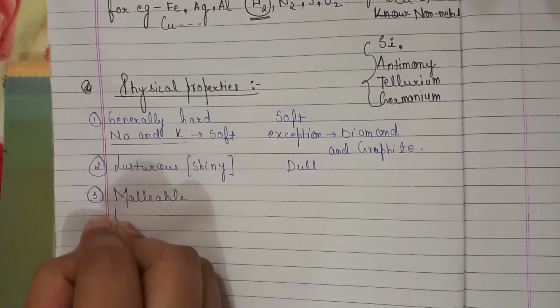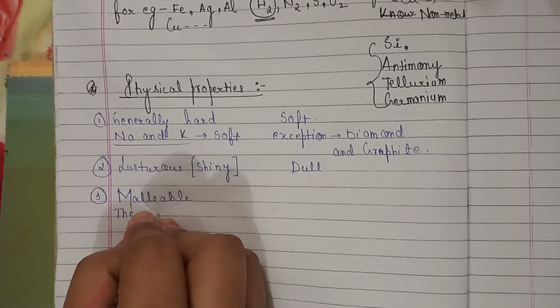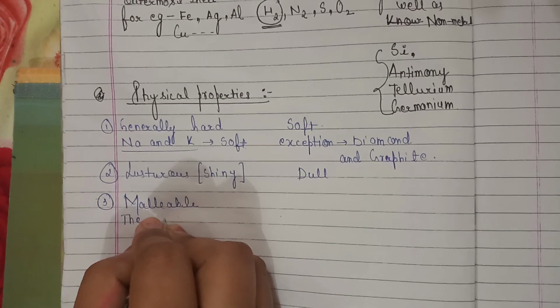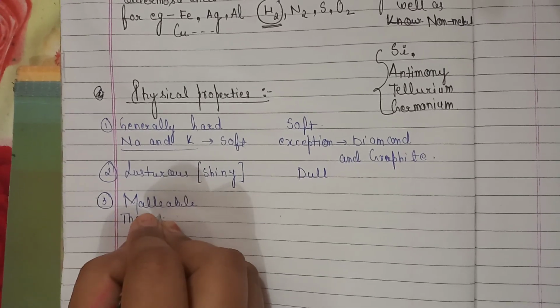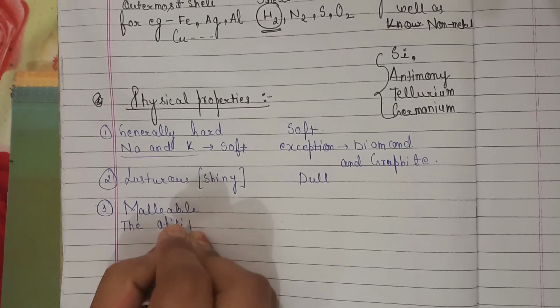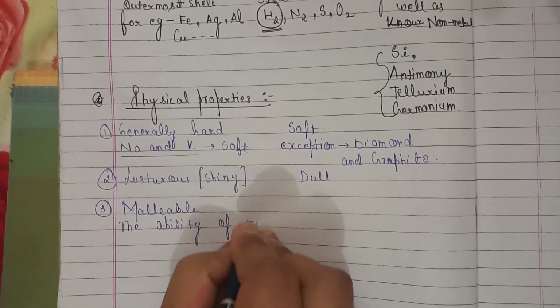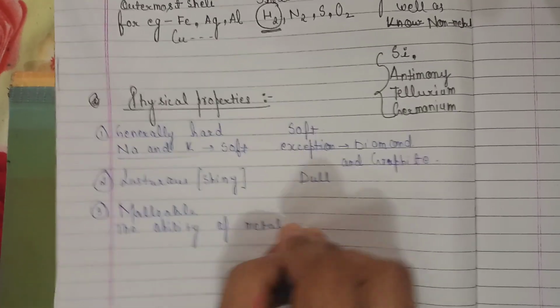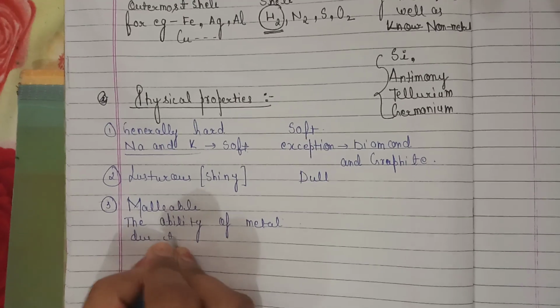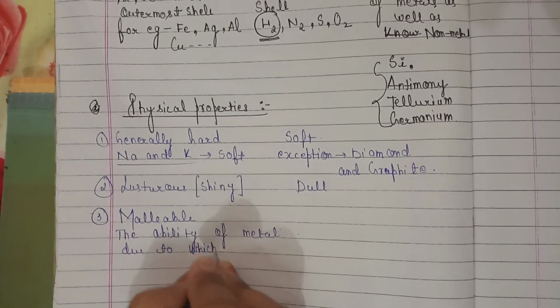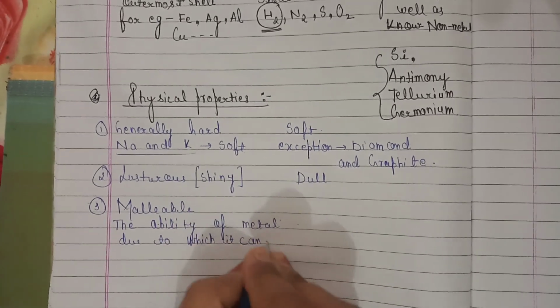Malleable means the ability of metal due to which it can be beaten down into sheets.